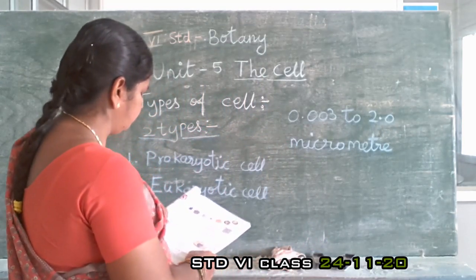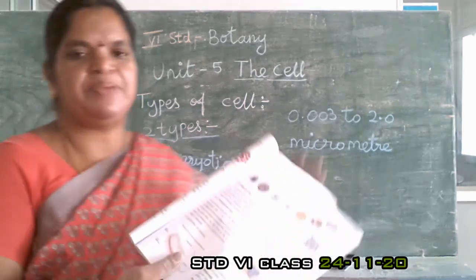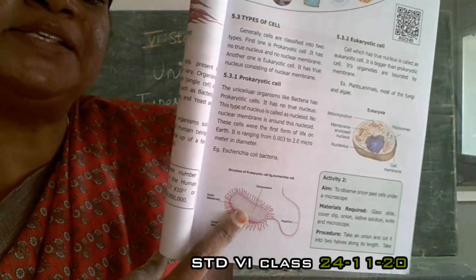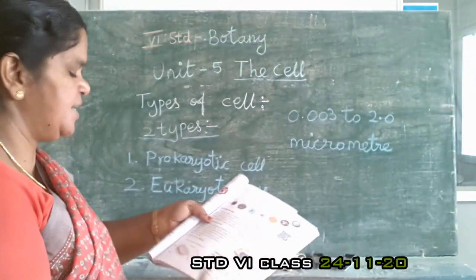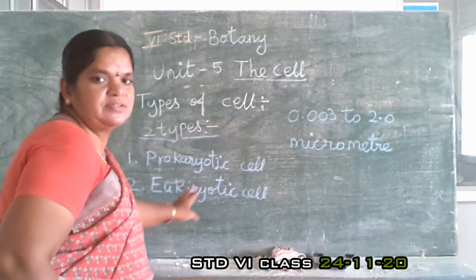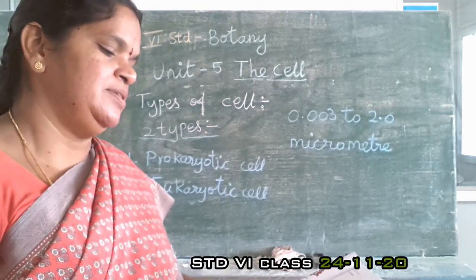Example, bacteria, E. coli. See the picture. This picture is an example of a prokaryotic cell. In this prokaryotic cell, there is no nucleus present in the cell.